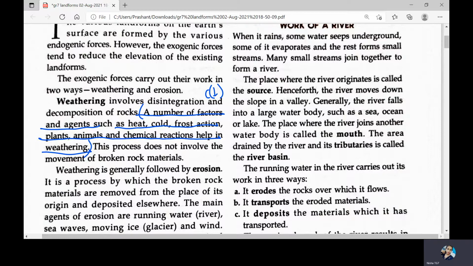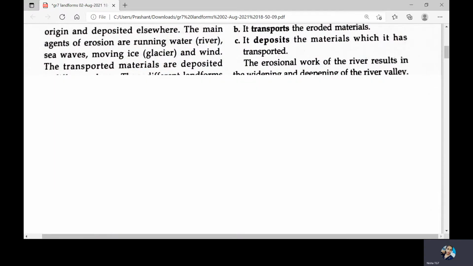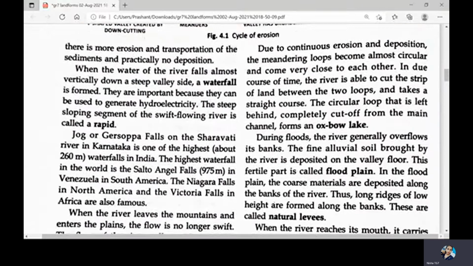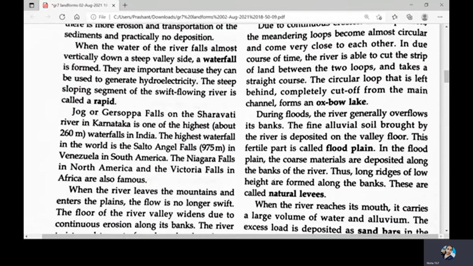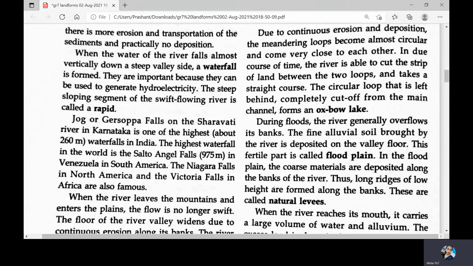Now next question is how are oxbow lakes formed? So for this you need to come to page number 126. When the circular loop is formed and is left behind, completely cut off from the main channel, it forms an oxbow lake. So this can be the answer for C2. Now third one, how are floodplains formed? During the flood, when the fine alluvial soil brought by the river is deposited on the valley floor, this fertile part is called a floodplain. So this will be the answer for C3.